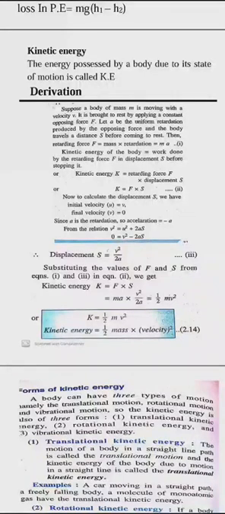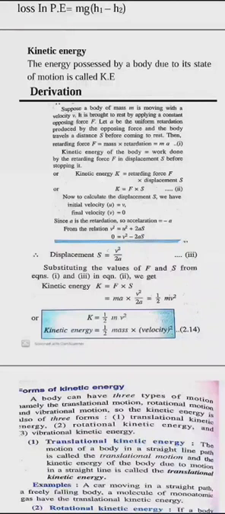From there, V square upon 2A gives us S. Now substitute in the formula, kinetic energy is equal to Fs. Instead of F, we can put Ma, and instead of S, we will put V square by 2A. A gets cancelled, you can get half outside. So you will get half mv square. This is the derivation for kinetic energy.